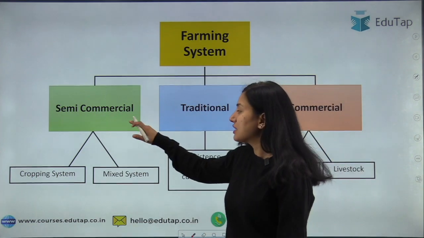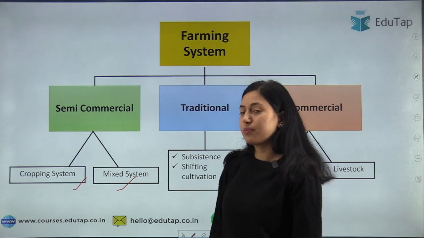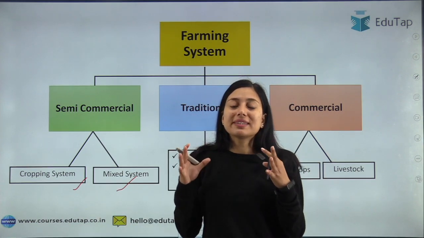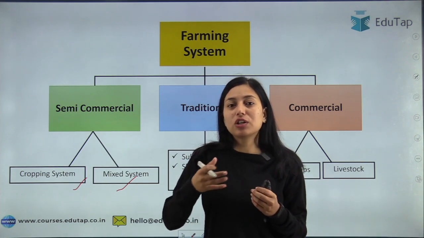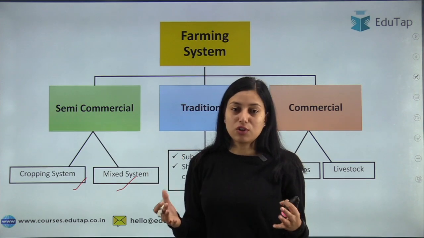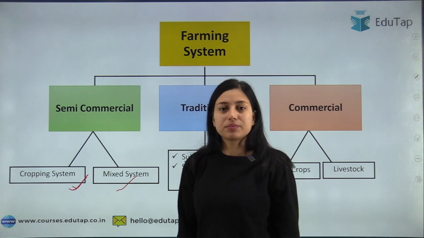Students, your semi-commercial system has been divided into 2: the cropping system and the mixed system. Now what is the difference between both of them? First, the cropping system is basically the cropping pattern, the pattern in which you are growing crops plus its interaction with all your farm resources. That is your cropping system.